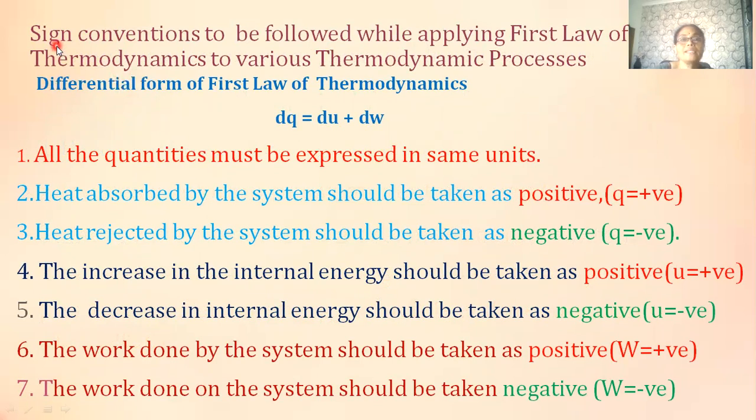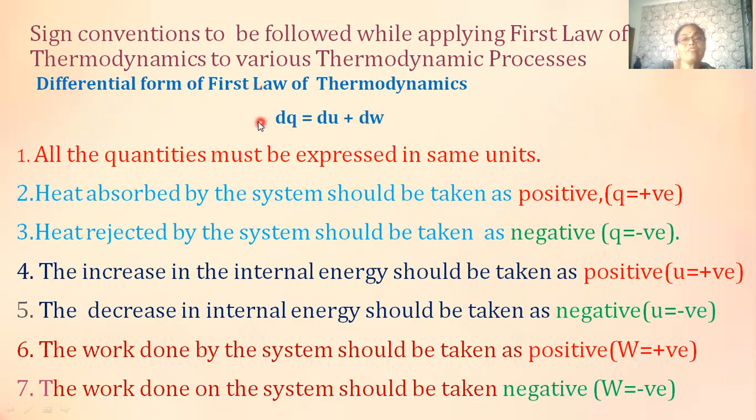Now let's see the sign conventions to be followed while applying the first law of thermodynamics to various thermodynamic processes. For this, let us take up the differential form of the first law of thermodynamics. That is, dQ is equal to dU plus dW, where Q represents the heat energy, U represents the internal energy, W represents the work. dQ represents the quantity of heat, dU represents the change in internal energy, and dW represents the amount of work being done.